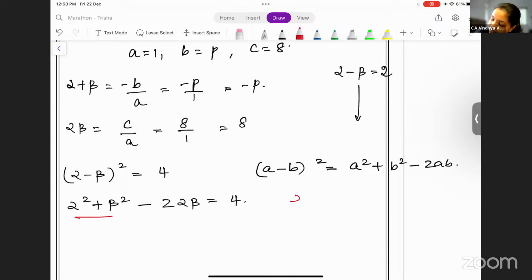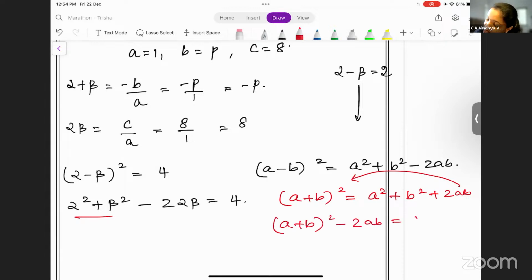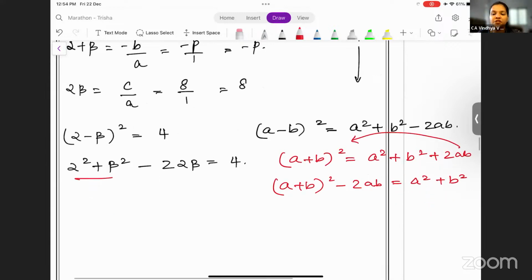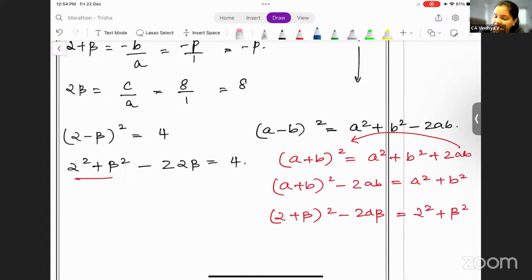This comes in the identity a plus b the whole square, that is a square plus b square plus 2ab. So if I shift this here, I get a plus b the whole square minus 2ab is equal to a square plus b square. So substitute alpha and beta in the place of a and b. You'll get alpha plus beta the whole square minus 2 alpha beta is equal to alpha square plus beta square.